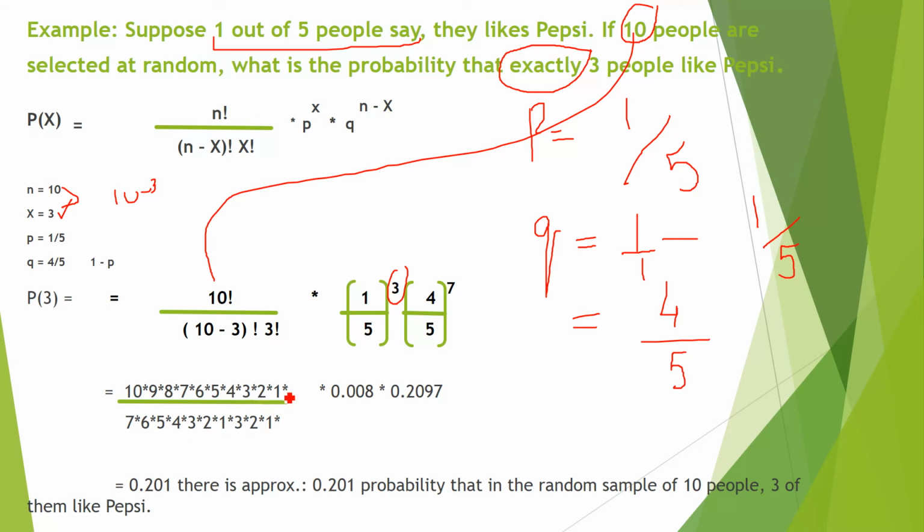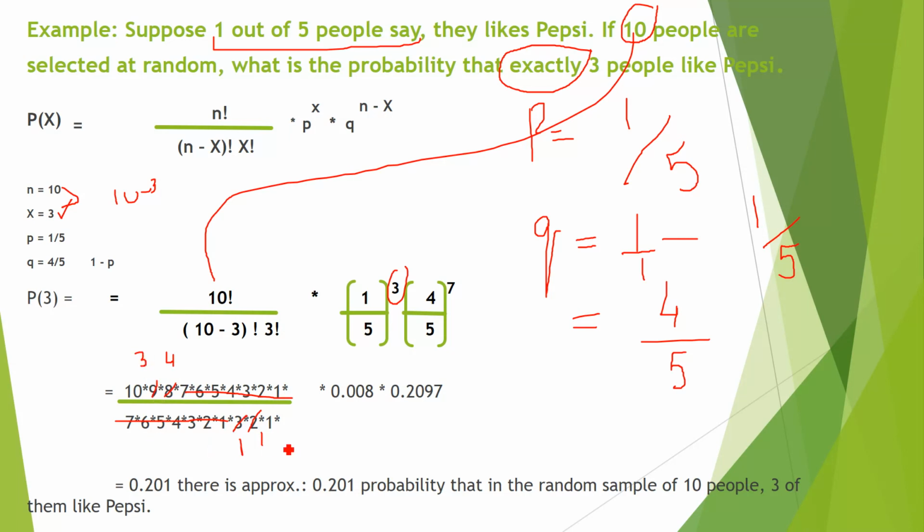Here 3 2 1. So now you have to simplify. See, 7 6 5 3 2 1. So this will totally cross out here. Now we have in the denominator 2 1 time 2, 2 4 time 8, 3 1 time 3, 3 3 time 9.